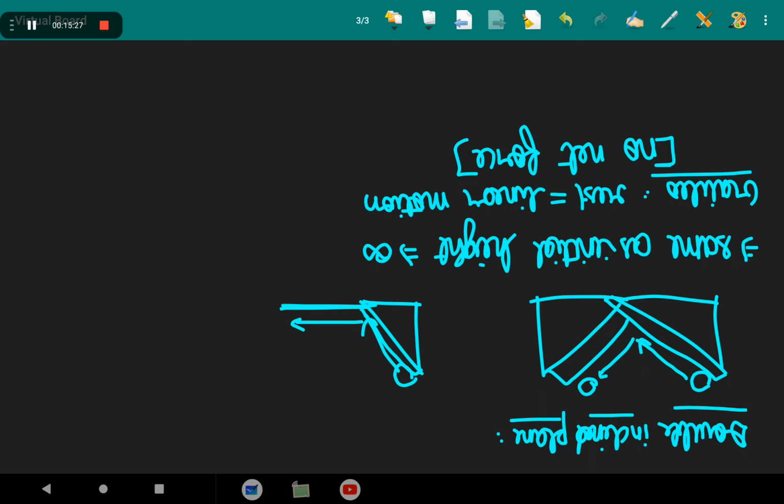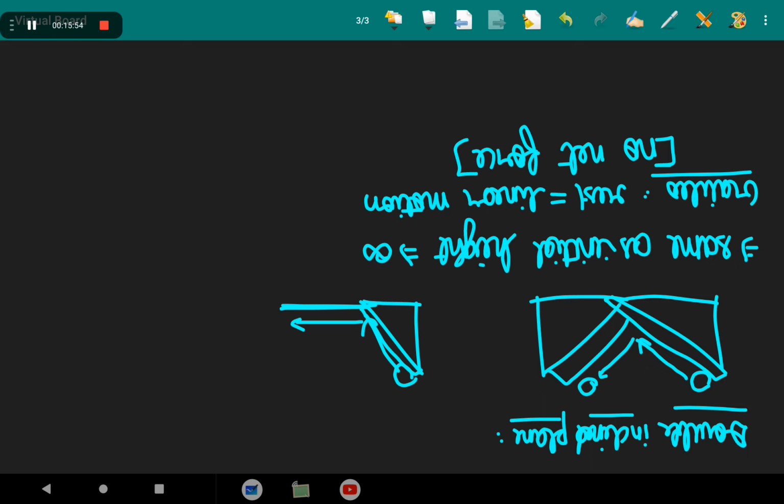To summarize, if the net external force is zero, a body at rest continues to remain at rest, and a body in motion continues to move with a uniform velocity. This property of the body is called inertia. Inertia means resistance to change. It is resistance to change. None of us like to change, right? That is inertia. That's all. Resistance to change. A body does not change its state of rest or uniform motion unless an external force compels it to change the state.